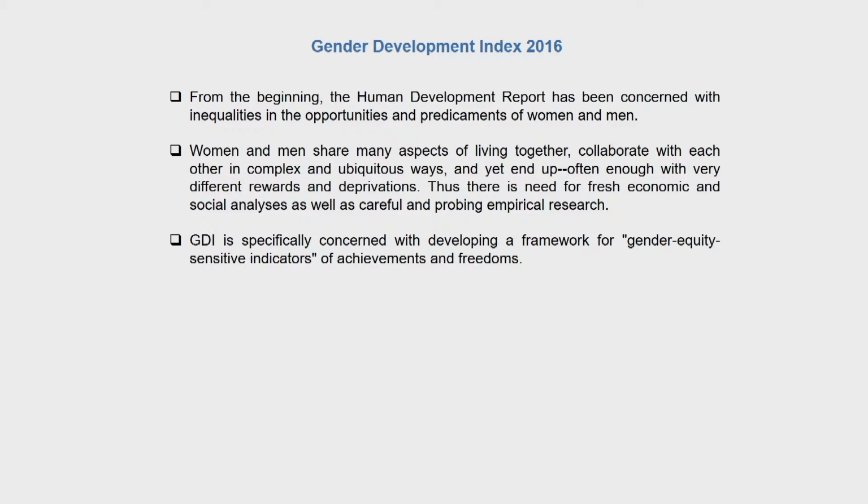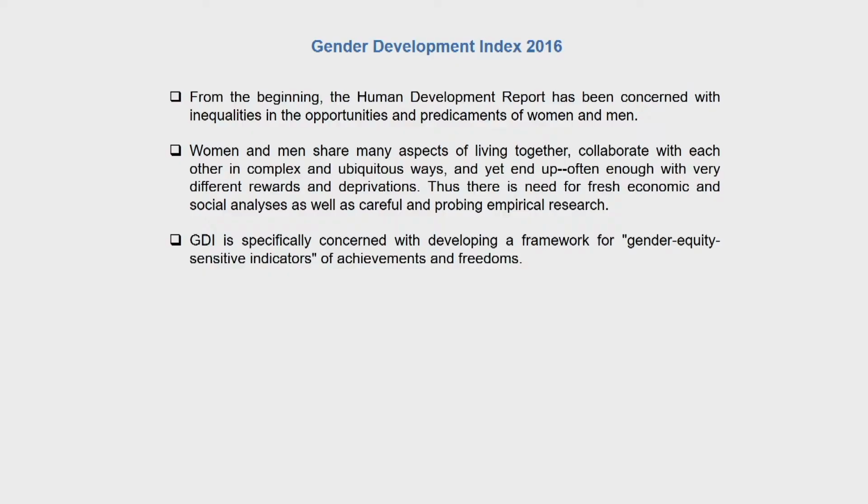Women have fewer opportunities than men, women face more vulnerabilities than men, but they share many aspects of living together. They collaborate with each other in complex and ubiquitous ways. However, they often end up with very different rewards and deprivations, and therefore women's achievements or deprivations are one of the important indicators of